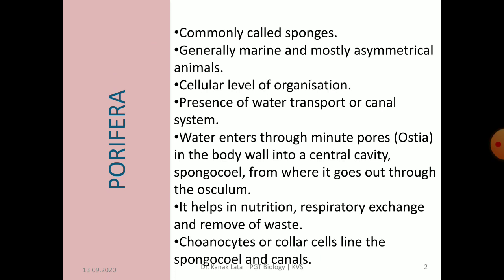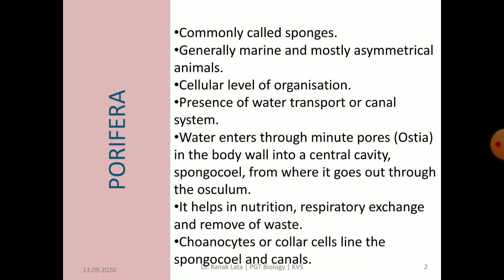Porifera are commonly called as sponges. Why they are called as sponges? Because they bear pores on the body surface. As you might have seen that in a sponge, pores are present. So here also the body surface is bearing large number of pores. They are generally marine and mostly asymmetrical animal, except the vase-like and cylindrical sponges which have radial symmetry.